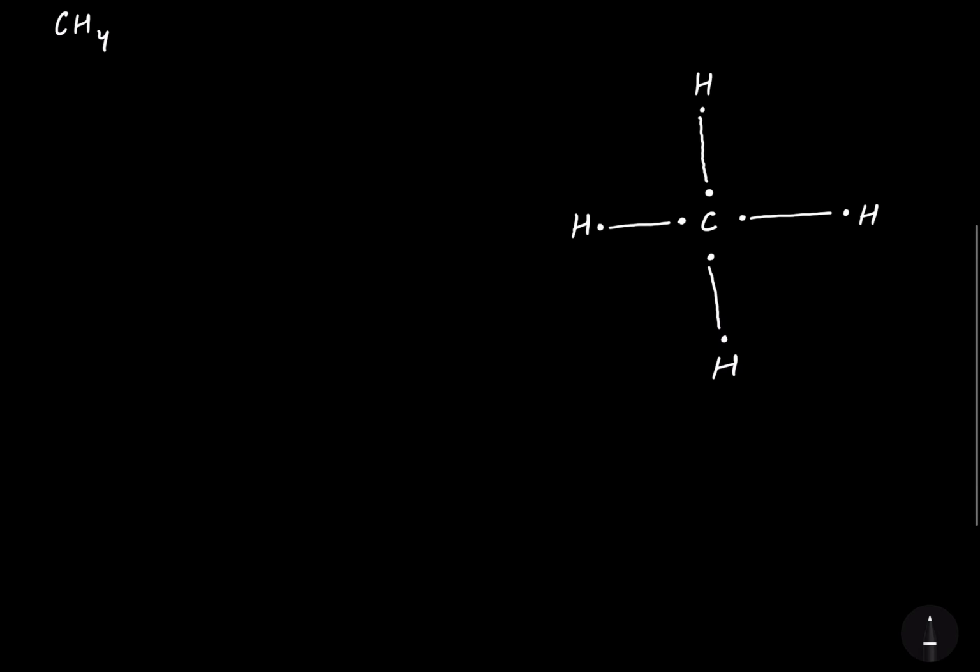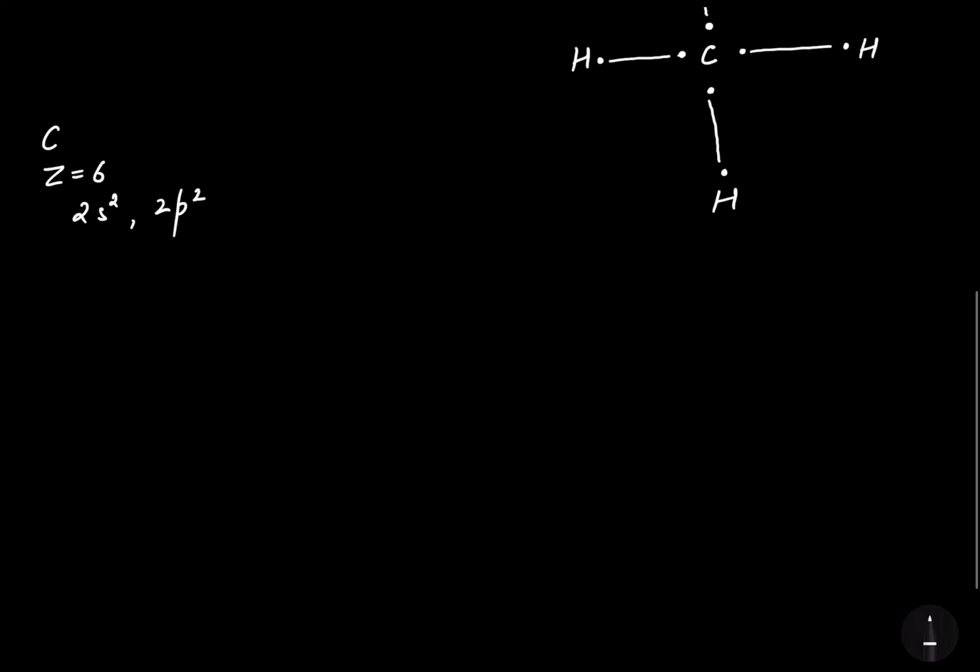Now let's talk about the further orbital concept of formation of covalent bonds or covalent compounds. Here the central atom is carbon. What's the atomic number of carbon? It's 6. Its valence shell configuration will be 2s2 and 2p2. Now, let's draw the block diagram of the s and p orbitals.